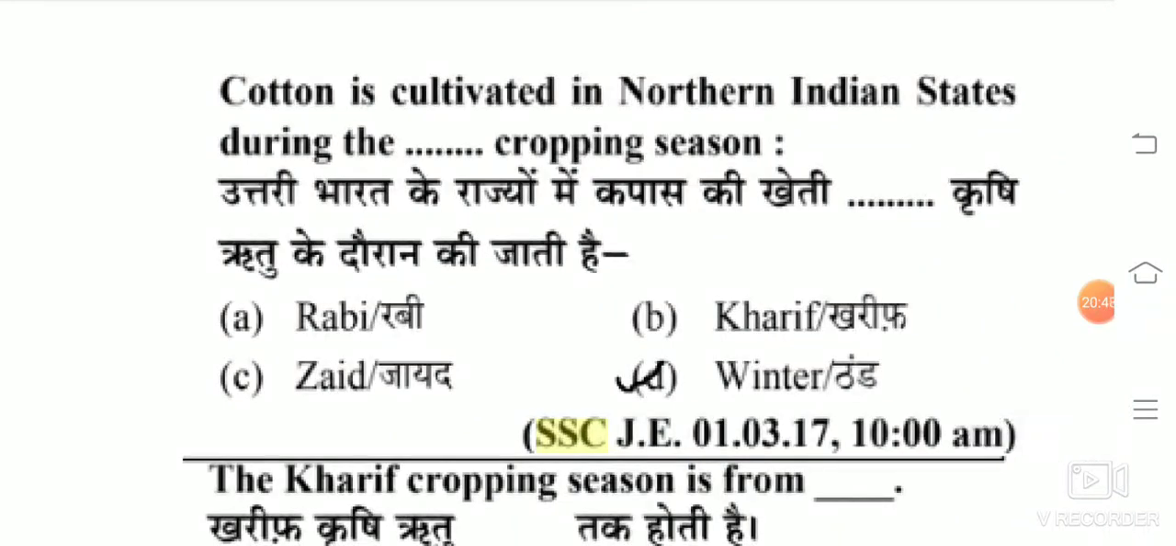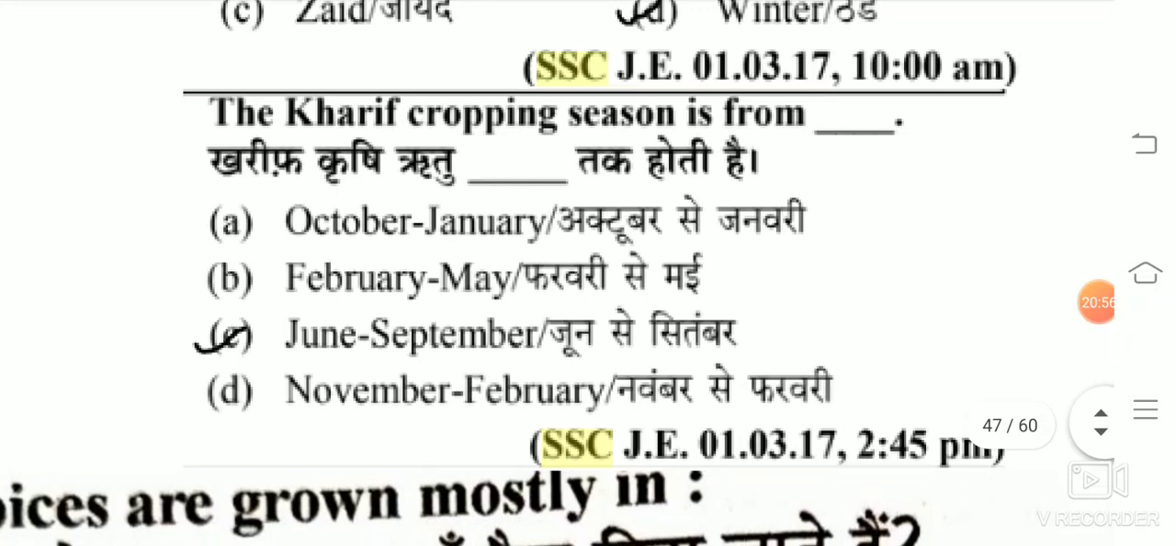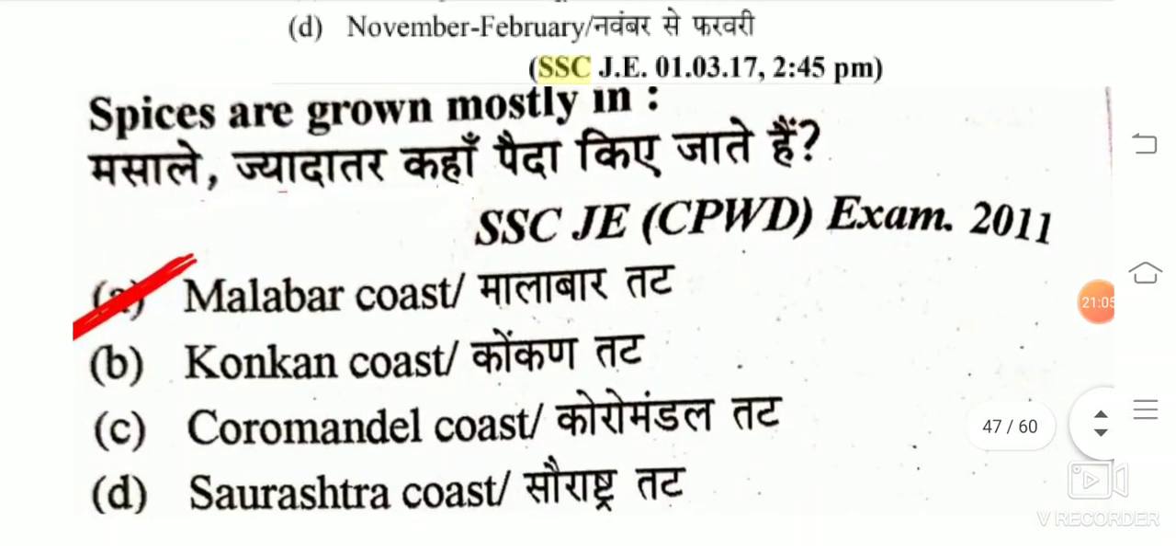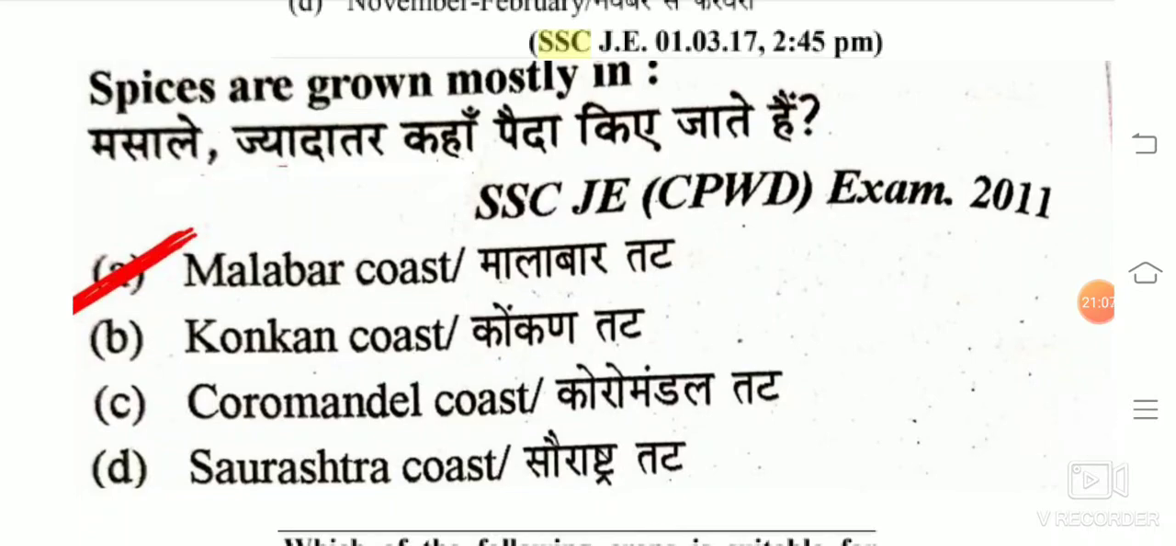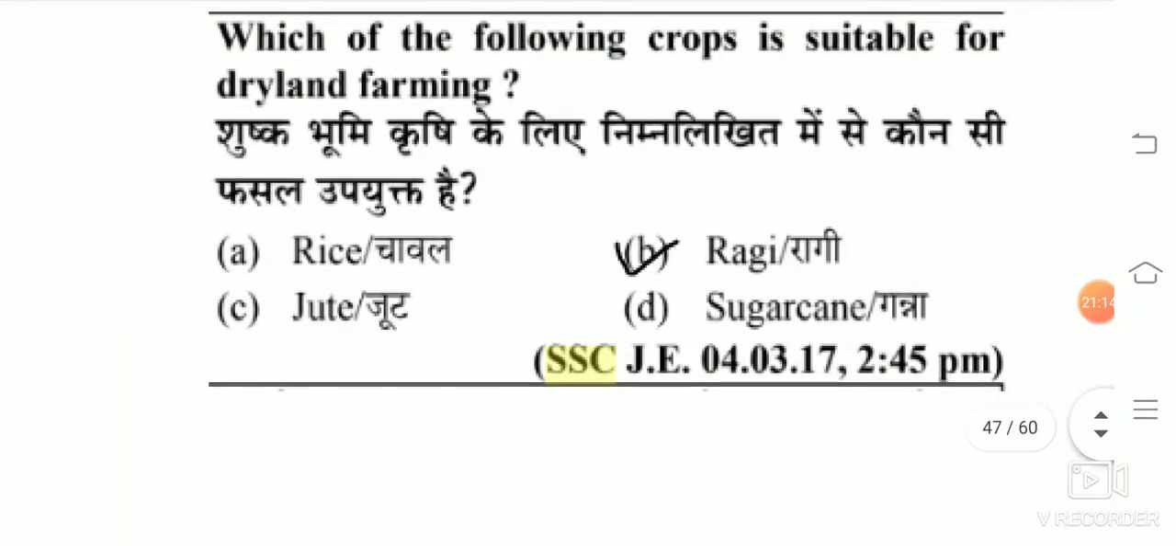Cotton is cultivated in northern Indian states during the winter cropping season. Cotton. The Kharif cropping season is from June to September. Spices are grown mostly on the Malabar coast. Which of the following crops is suitable for dryland farming? The answer is ragi.